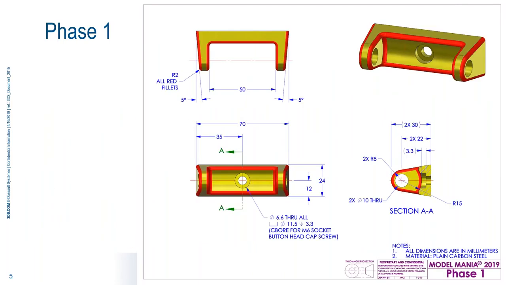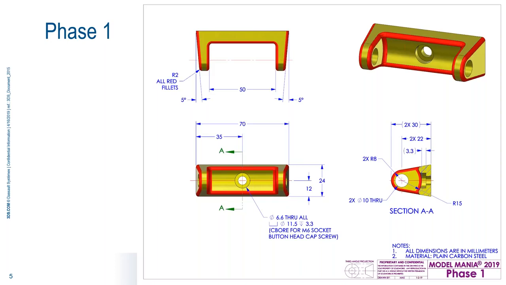What happens when you sit down to take the Model Mania challenge is that we give you a drawing and we ask you to model a part. Then when you're done modeling that part, we'll give you another drawing, which we'll call phase 2. We'll show that in a second after I model this up. In phase 2, we ask you to make changes to the same part and run a quick simulation. You can use SolidWorks Simulation or Simulation Express. All we're asking for is what is the factor of safety. So it's a very simple simulation, just to make sure everybody can get through one.